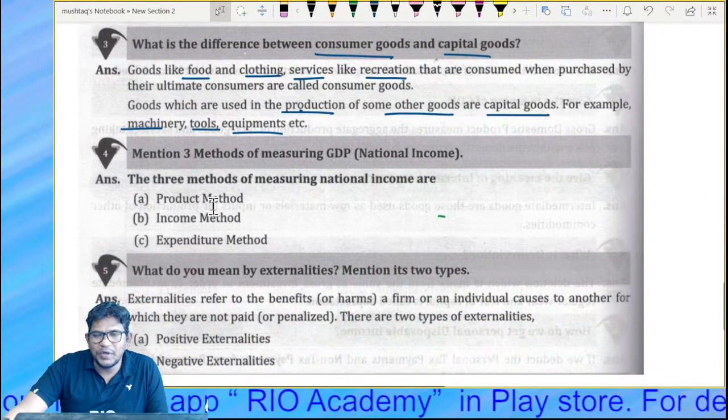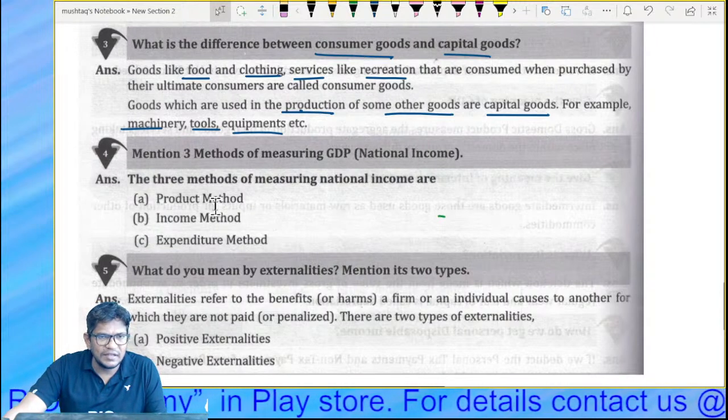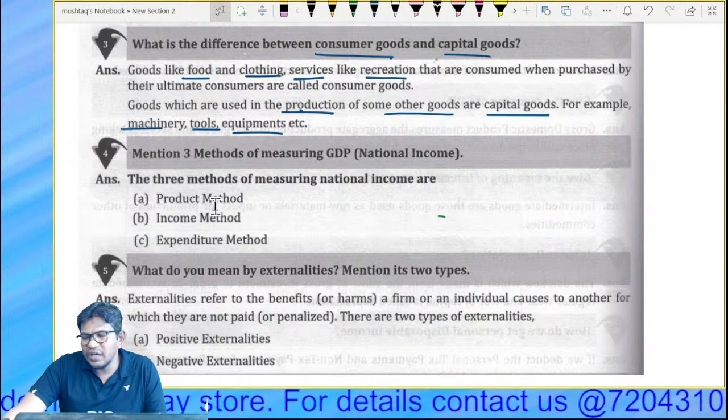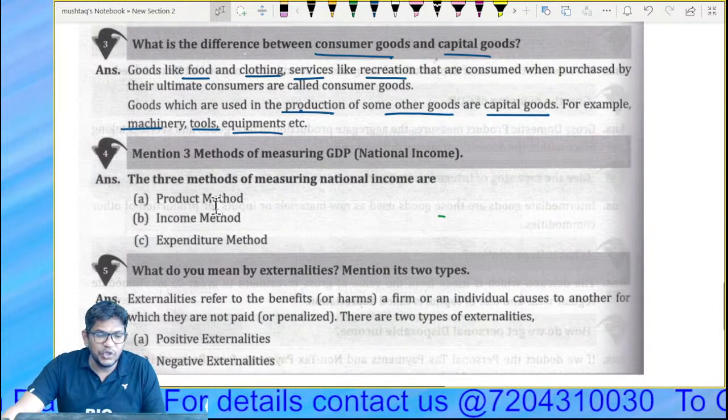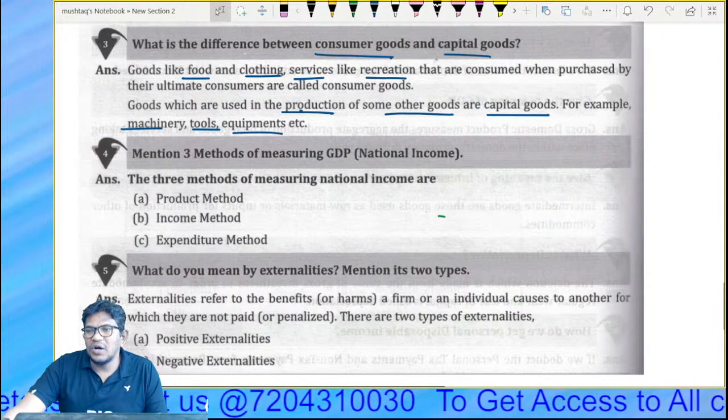We got to know consumer goods are those goods we consume, I mean, consume when we buy them. Capital goods are those goods we are not going to consume. We are going to use them for what purpose? To produce goods.